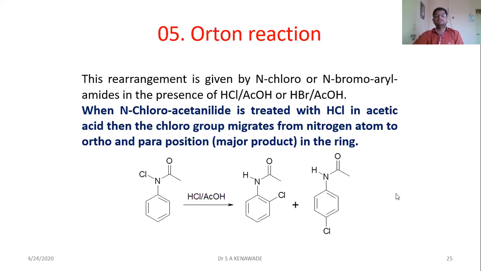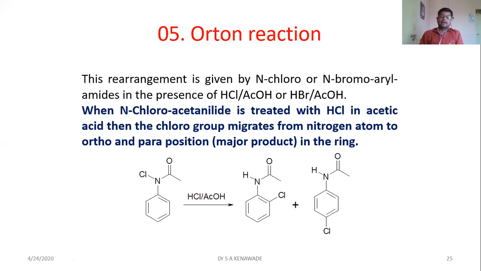This is the simplest reaction, which contains nitrogen with one bond to chlorine, one bond to benzene, and one bond to the carbonyl group. When it comes in contact with hydrochloric acid in acetic acid, we get the ortho-chloro derivative and the para-chloro derivative of the anilide.